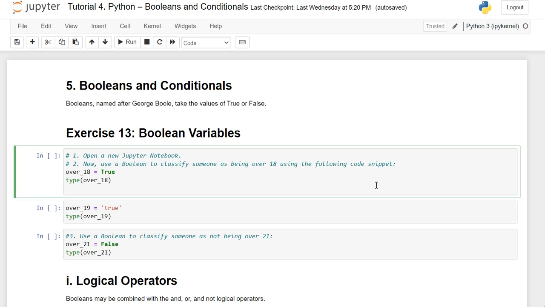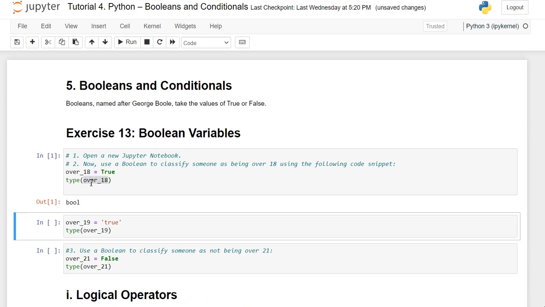Here we are going to make use of this Boolean to classify someone as being over 18. Using this code snippet, we are making is_over_18 a variable and assigning it a Boolean value of True. And if we check the exact type of that variable, obviously it is a Boolean variable.